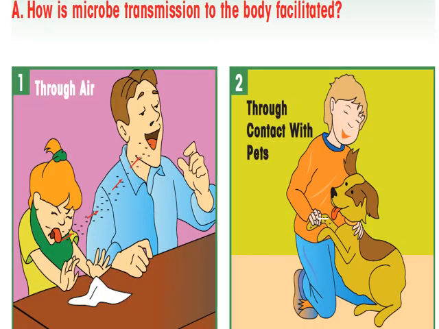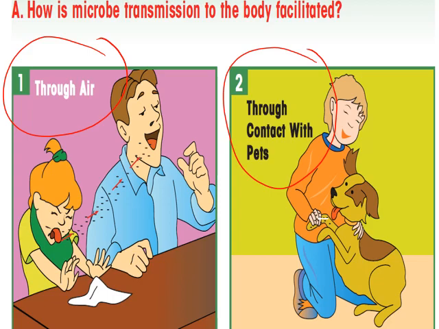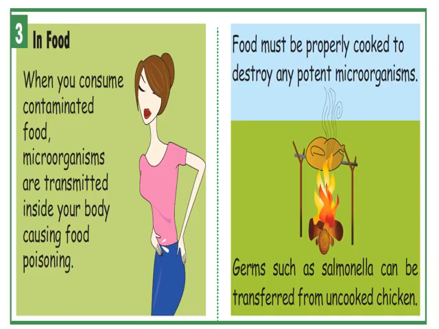How is microbe transmission to the body facilitated? First, through air. Second, through contact with pets. Third, in food: when you consume contaminated food, microorganisms are transmitted inside the body, causing food poisoning. Food must be properly cooked to destroy any potential microorganisms.